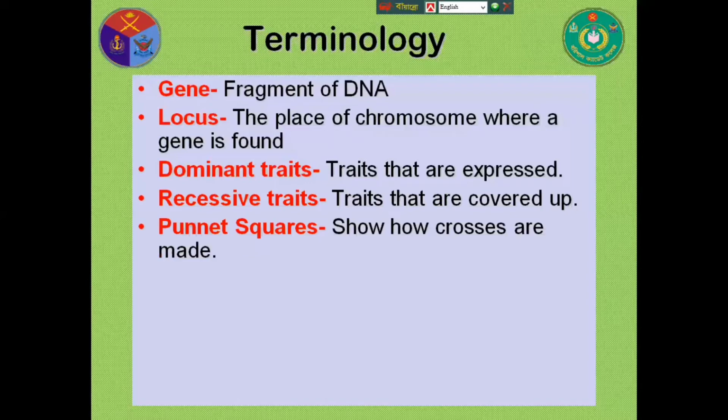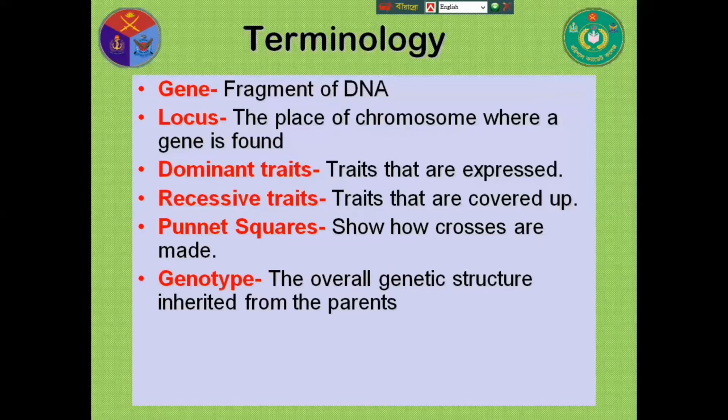The Punnett square shows how crosses are made. It is also known as a checkerboard. It is a special kind of chart that is used to present the outcomes of a genetic experiment. The result of F1 or F2 is shown here. You will see it when I discuss Mendel's second law. I will chart the result of the F2 generation in Mendel's second law.